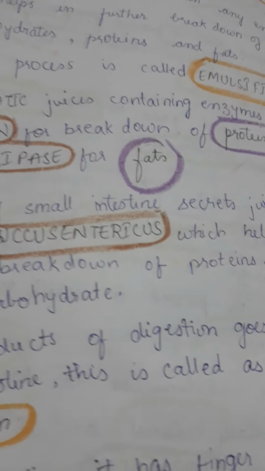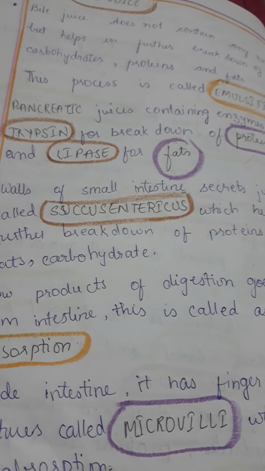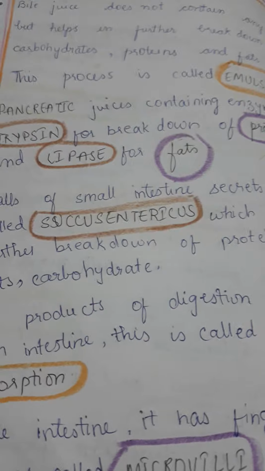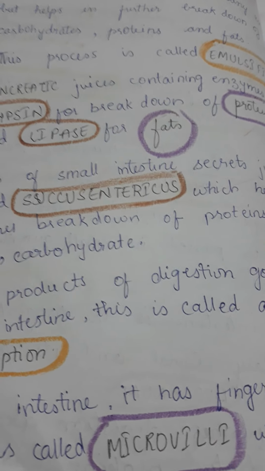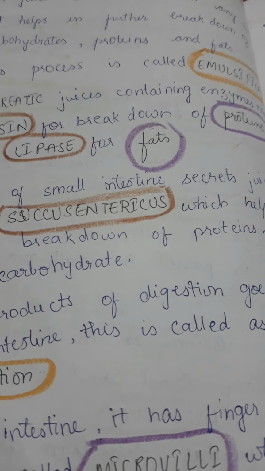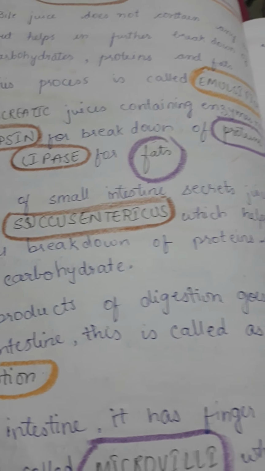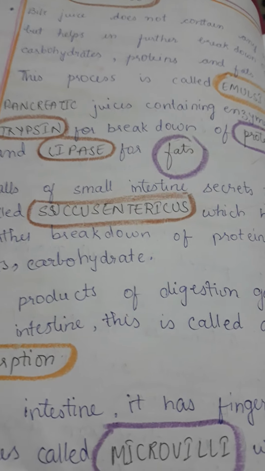then we have emulsification. Now pancreatic juice containing enzymes like trypsin is used for the breakdown of proteins, and lipase is used for the breakdown of fats. Don't get confused between pepsin and trypsin. Pepsin is in the stomach, and trypsin is the enzyme present in the pancreas. So whatever pancreatic juice is released, this trypsin helps in the breakdown of proteins and lipase helps in the breakdown of fats.